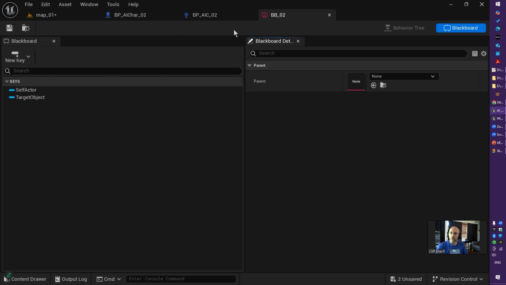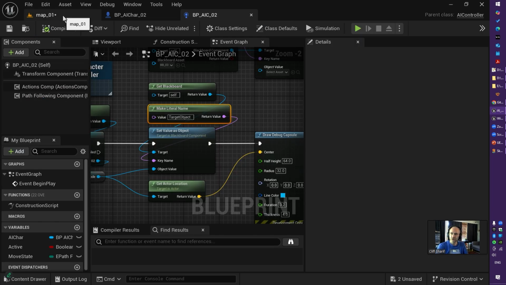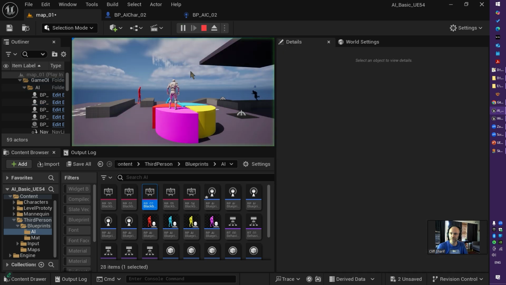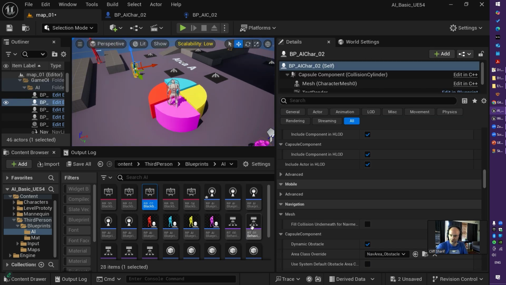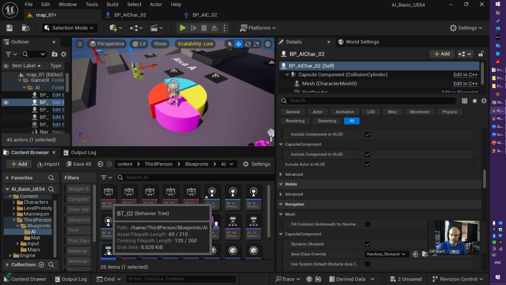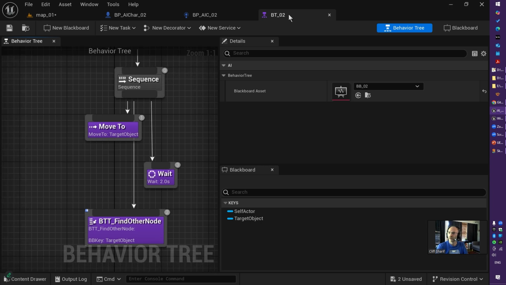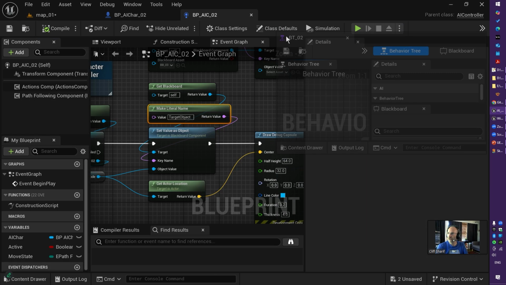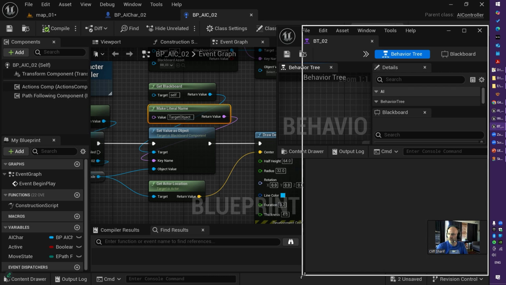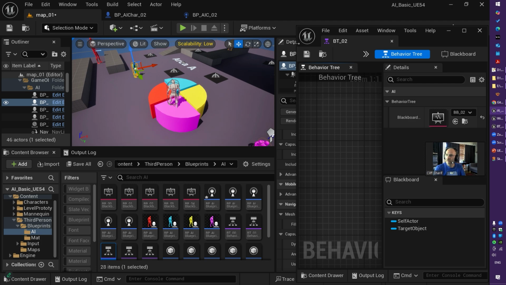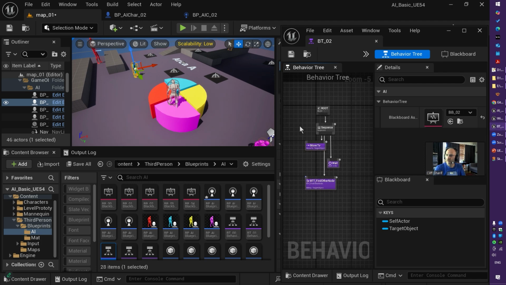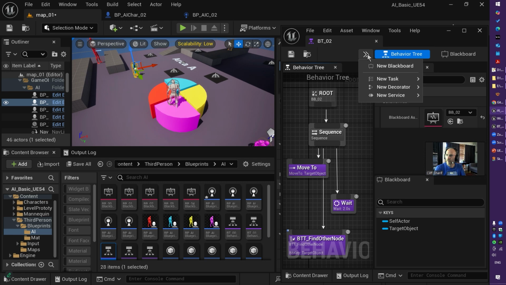Alrighty, how about the behavior tree? There is something in the behavior tree that makes this guy automatically find the next target, isn't it? So let's check the behavior tree. This is my behavior tree number 2, and here we go. Debugging. If you have a second monitor, just put this behavior tree on another monitor and just check. Let me bring this guy here. This one, behavior tree, perfect, and this, awesome.